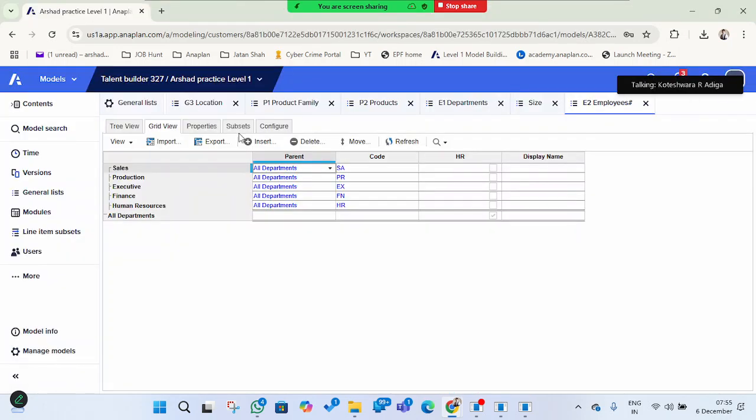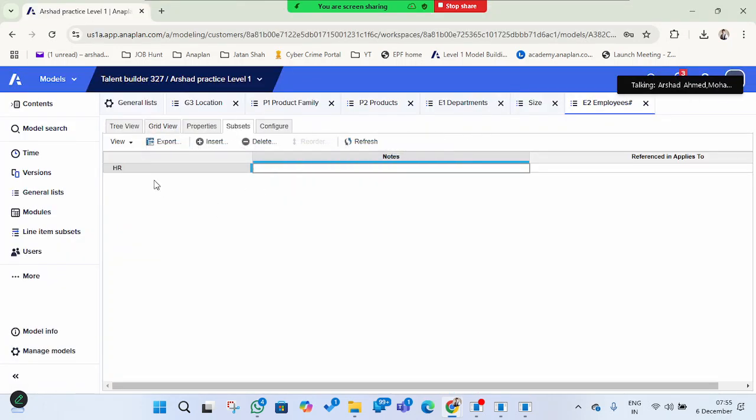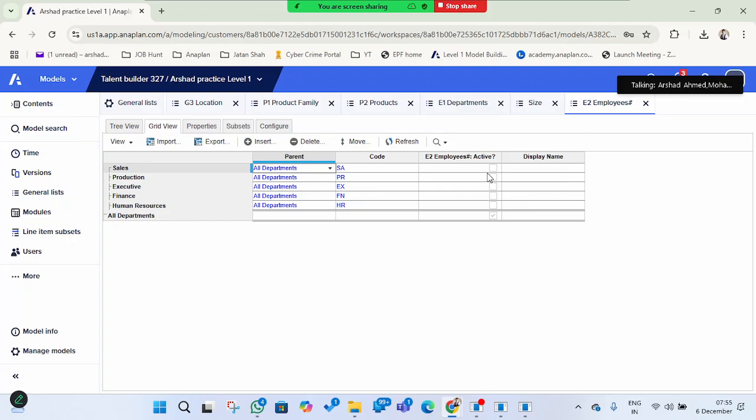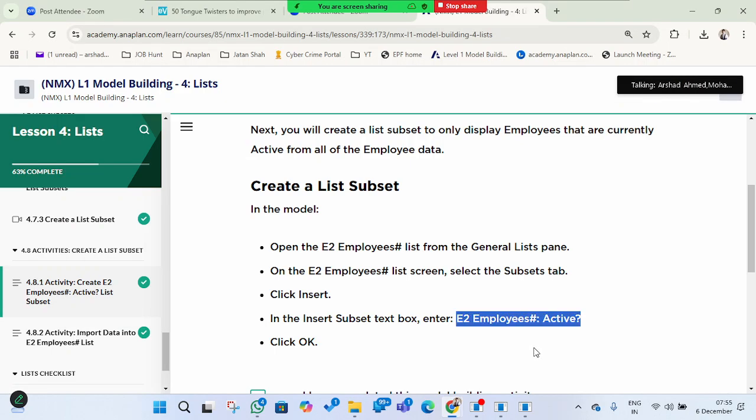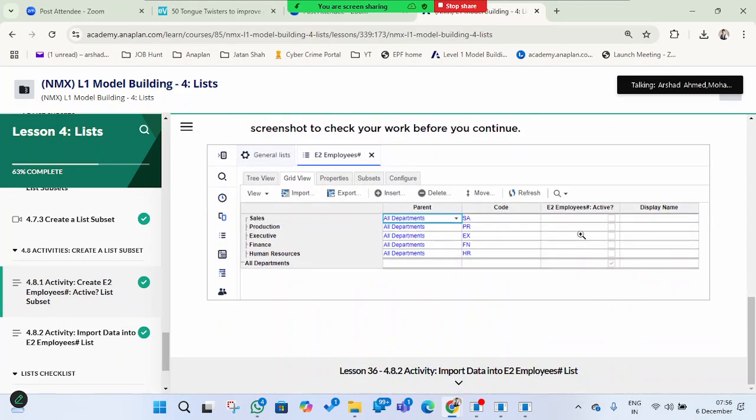In the subset we will try to edit. Directly we can edit. It's a good option because it does not require any other rename option. If you double click on this, you can rename here. So in the grid view you can see the same thing. And you can see the screenshot, we have created it successfully here, so we have got the same column here also.